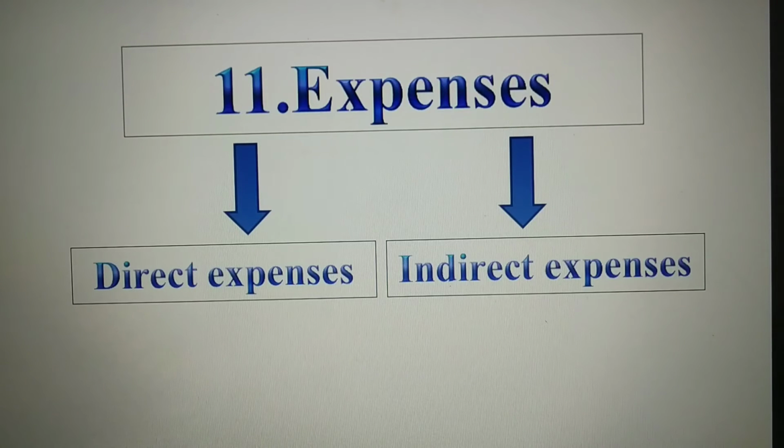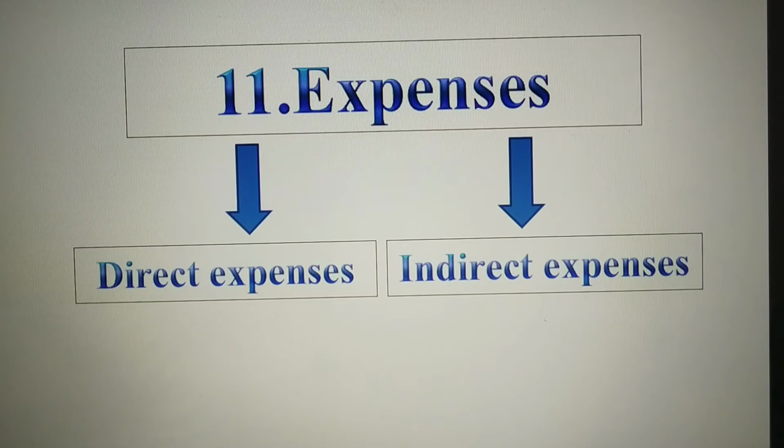Next term is expenses. Expense is the cost of operations that a company spends to generate revenue. It might be spent on manufacturing or on selling the goods. Whatever expense is done on manufacturing or selling the goods comes under expenses. Expenses are divided into two types. First one is direct expenses. Next one is indirect expenses.